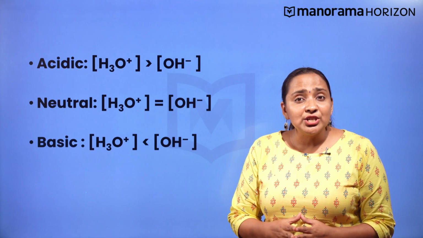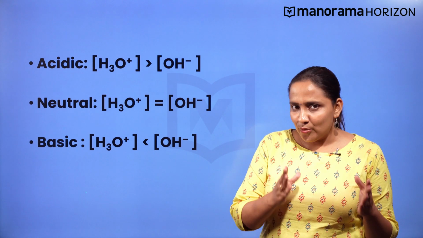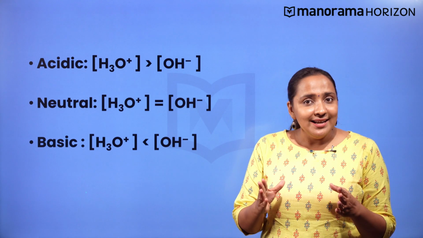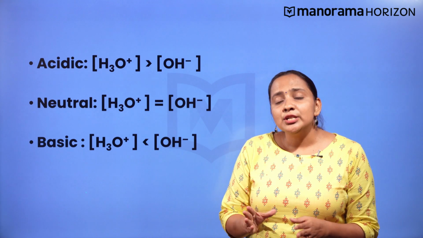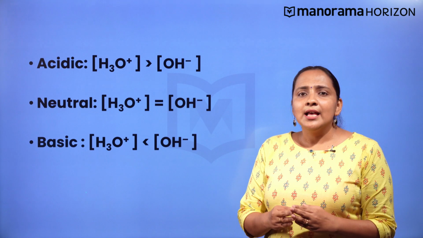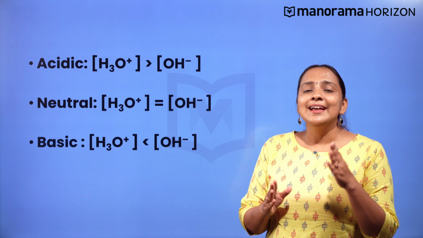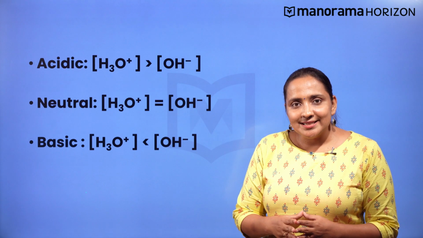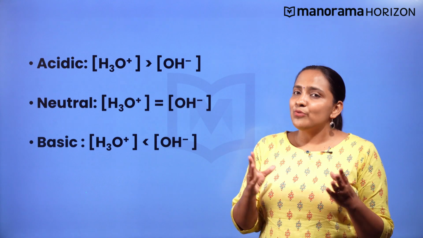If the concentration of H3O+ ion is equal to the concentration of OH- ion, then the solution will be neutral. If the concentration of H3O+ ion or H+ ion is less than the concentration of OH- ion, then the solution will be basic. This will be discussed in detail in our next class. Now, let us summarize what we have learnt.